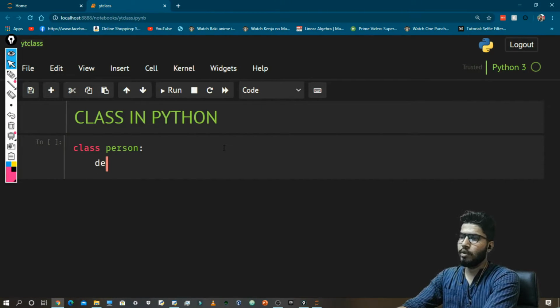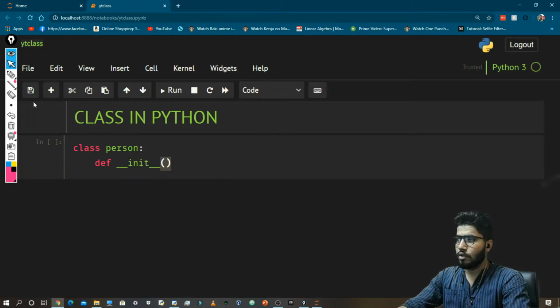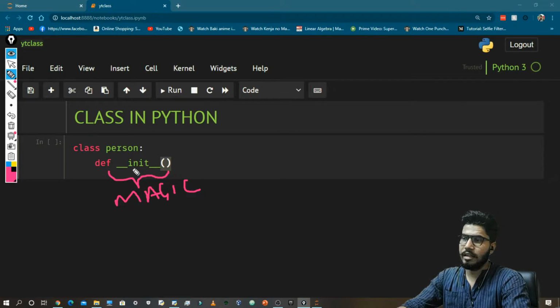After that, you need to define a function with def, and its name should be __init__. This is a special kind of function, called a magic function. You cannot name it something else, and I will tell you what its use is. So just bear with me.